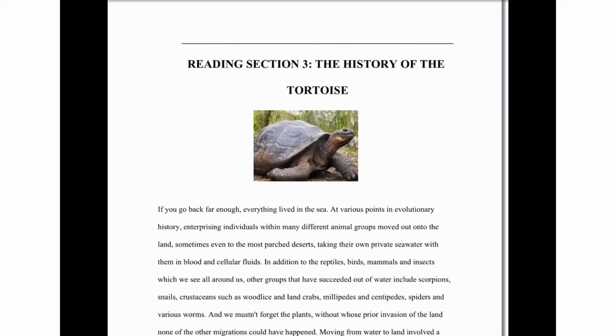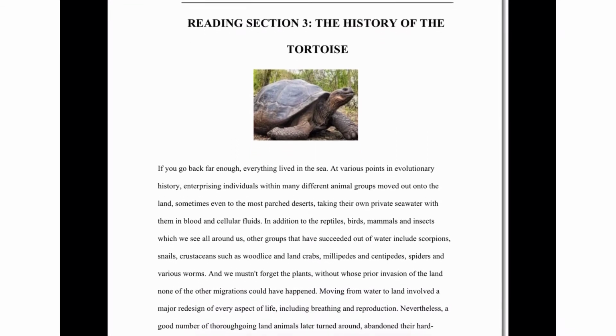Okay, when you do the reading test, a very good tip is to focus on the text for a couple of minutes, even before you look at the questions, which are anyway the most important thing of the exercise. But just focus on the text and in particular on the title of that article and of that text. So in this case, we've got the history of the tortoise, which is this big giant animal here, and on the first 3 or 4 lines of the text. And then you go and look at the questions.